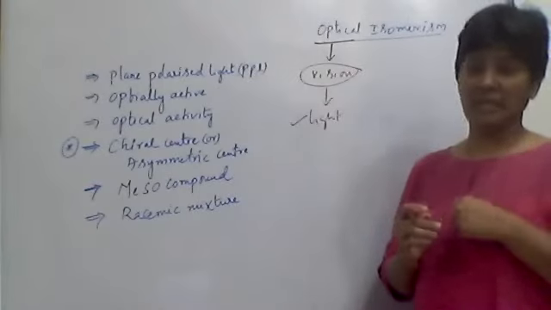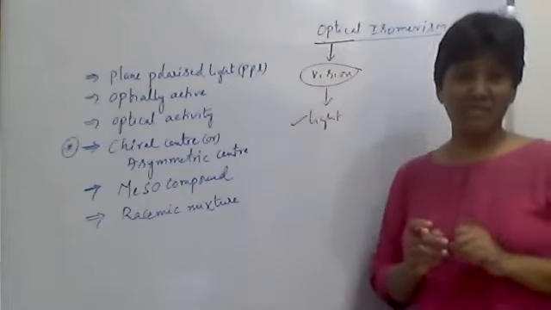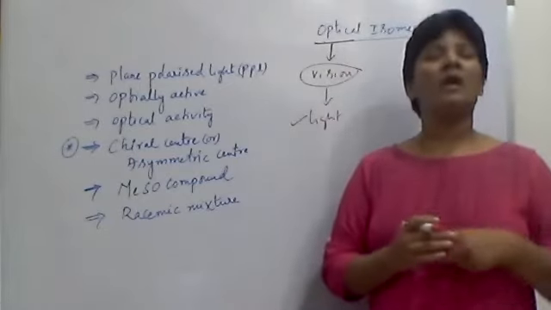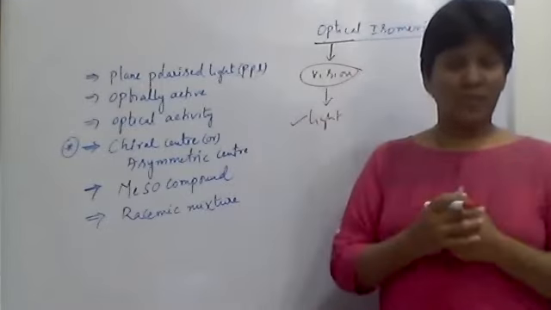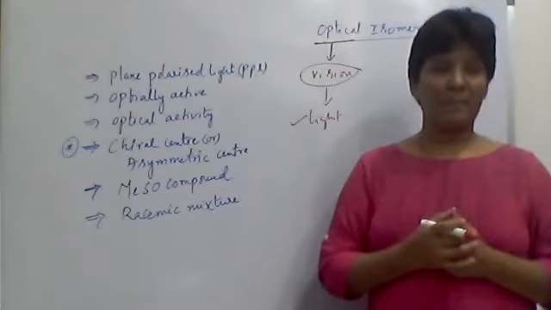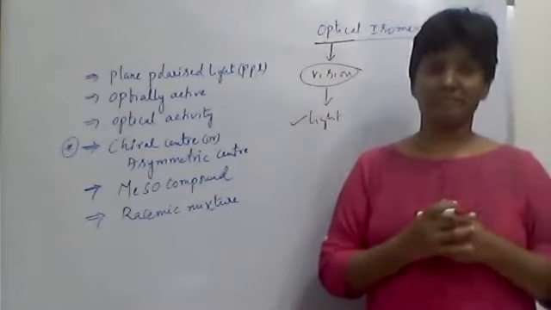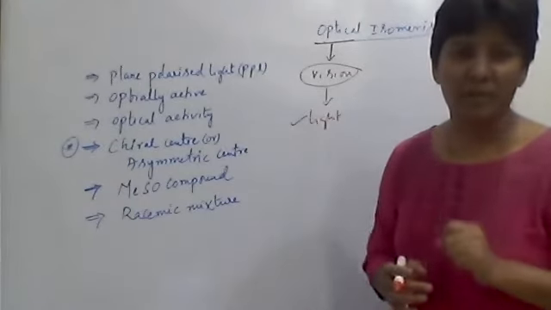When isomers are classified, you have two types of isomers. Isomers means two or more compounds having the same molecular formula, but their chemical and physical properties are different. Simply, isomerism means same molecular formula, different properties.